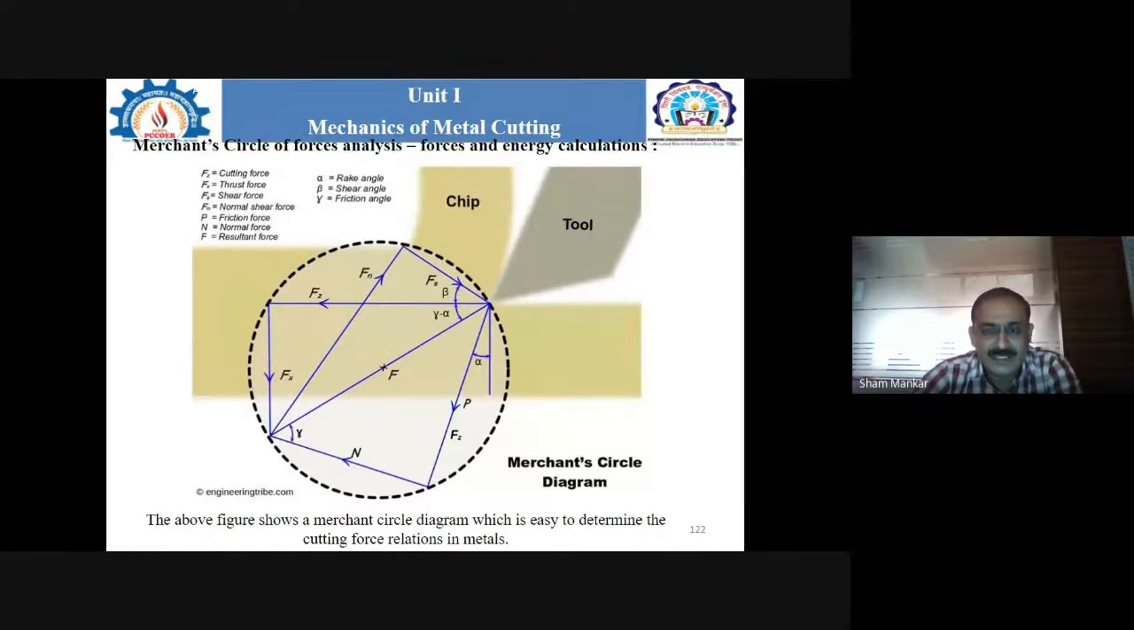That part we will discuss in more detail in the next lecture, so that it is easy to understand how we draw the entire Merchant circle used for the analysis. If you just consider this final diagram, it is not easy to understand from which point we are going to start.